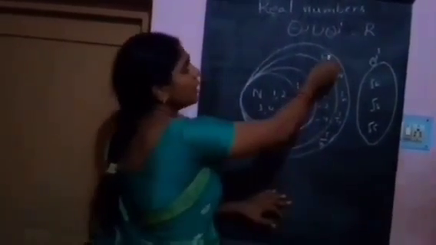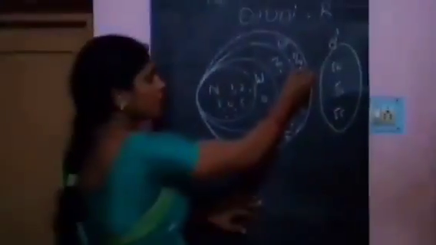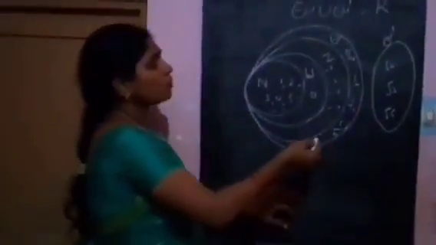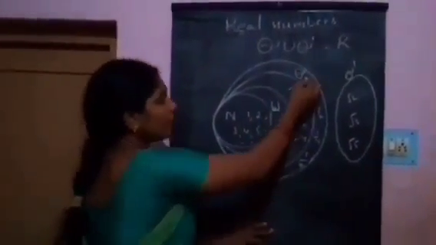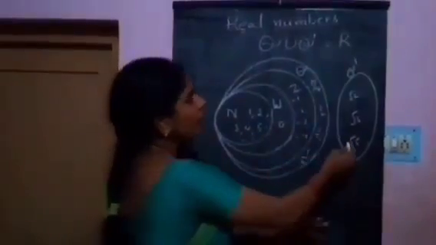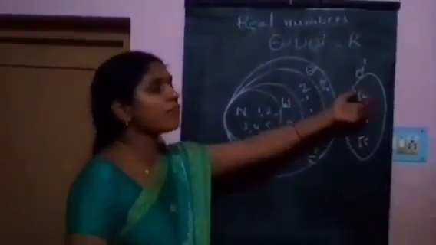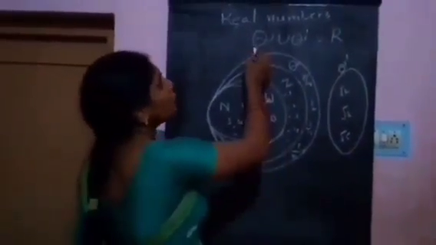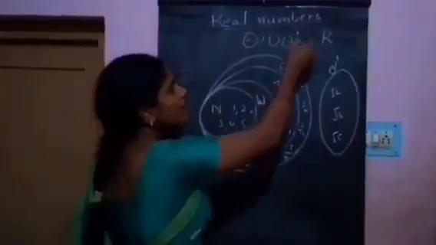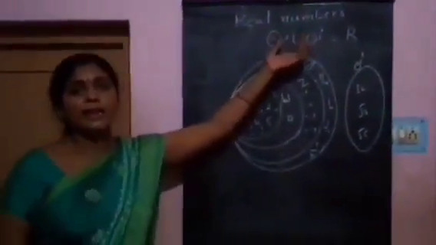Next, rational numbers. Rational numbers are in the form of p by q, like 1 by 2, 3 by 4, 5 by 6 and so on. These are called rational numbers. Next, irrational numbers. Irrational numbers are not in the form of p by q. The union of rational and irrational numbers is called real numbers. Our chapter is real numbers.